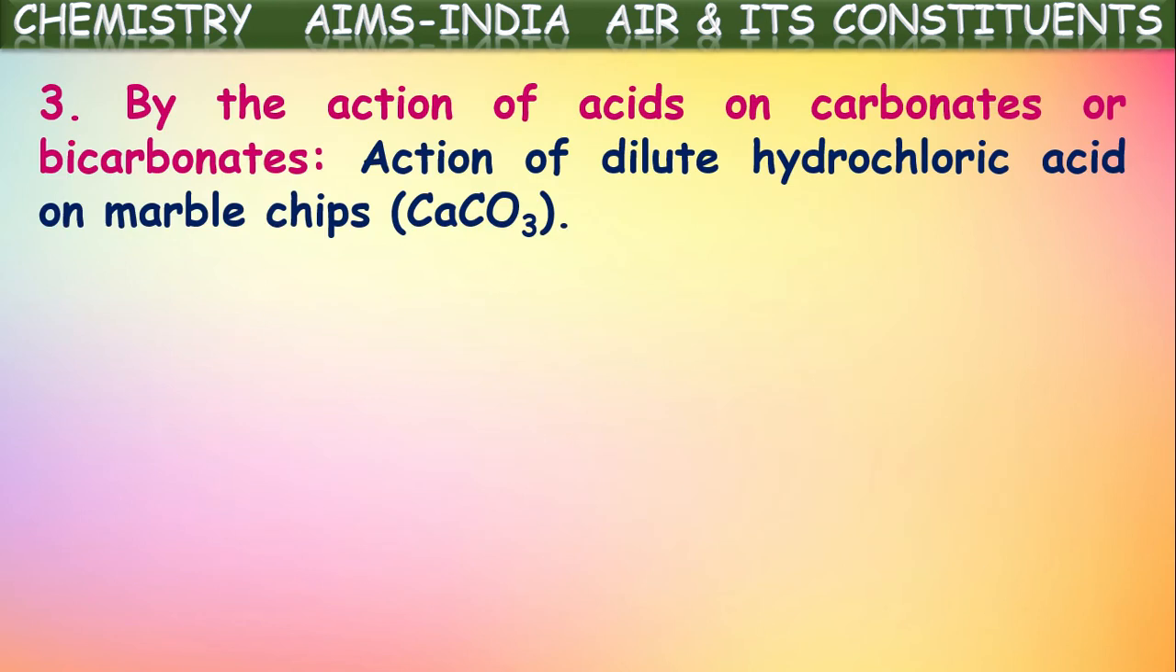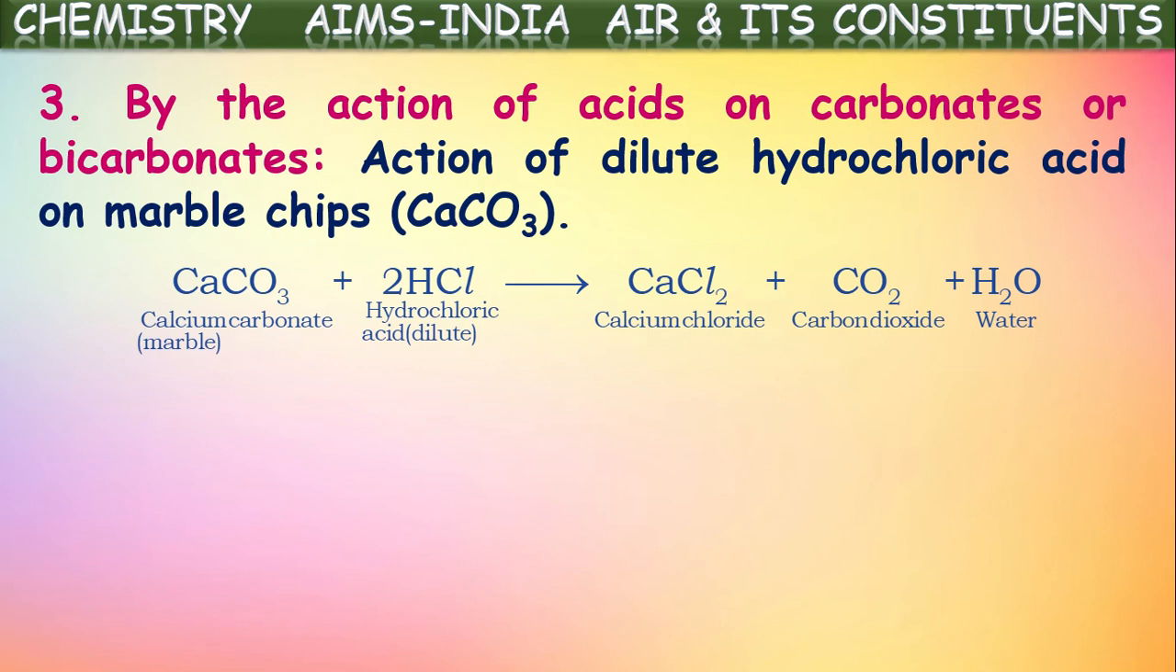One more method is by the action of acids on carbonates or bicarbonates. These metal carbonates and bicarbonates on heating decompose and produce carbon dioxide. That is one. Even on reaction with acids they produce metal salts and carbon dioxide. Let us see an example: marble chips, or limestone as I just told, chemically calcium carbonate, CaCO3. When it reacts with hydrochloric acid, it produces a metal salt, calcium chloride, and carbon dioxide and water vapor are also released.